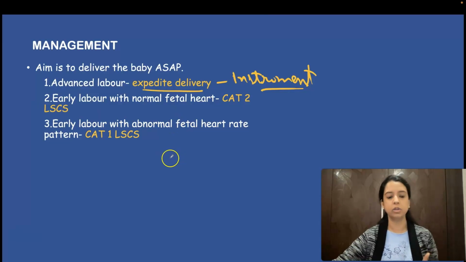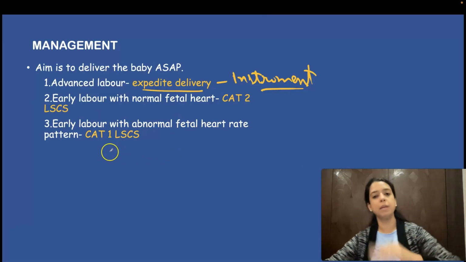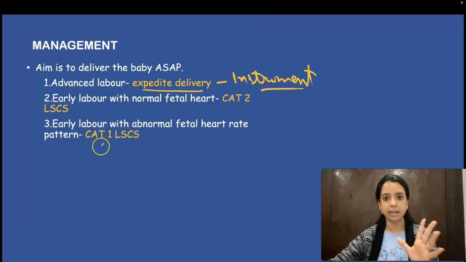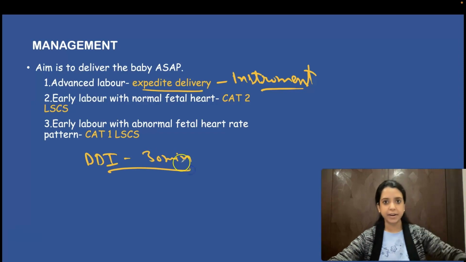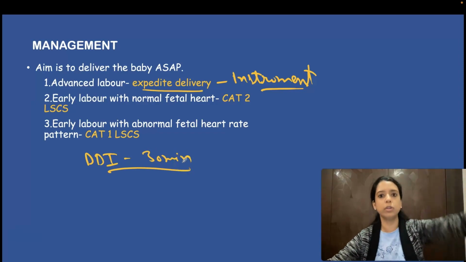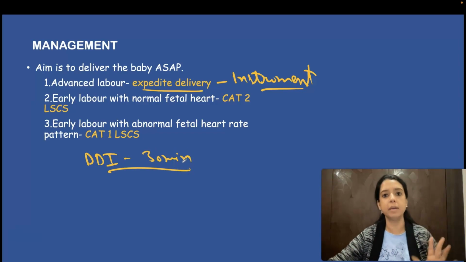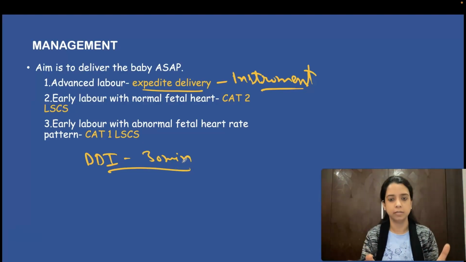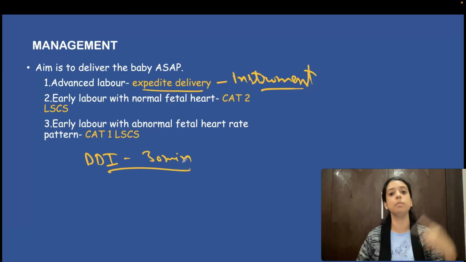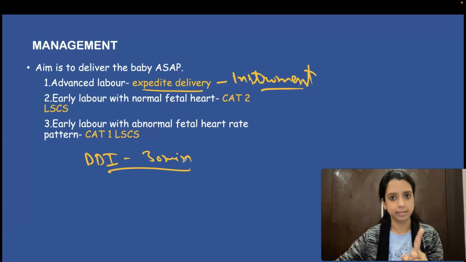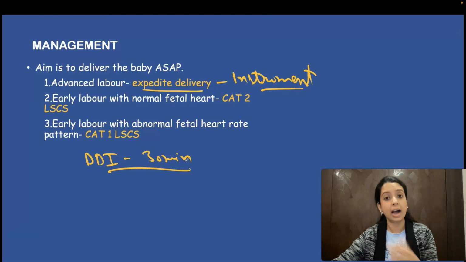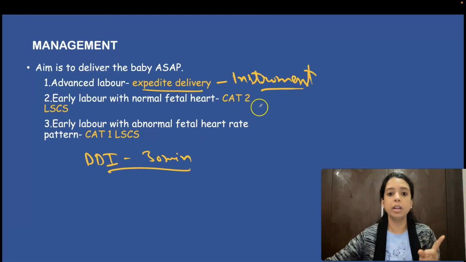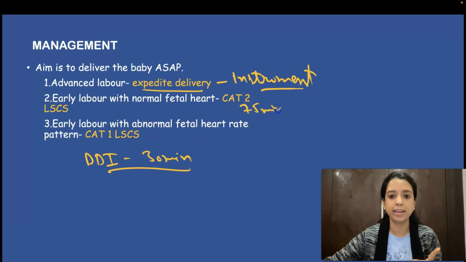कैटेगरी 1 और कैटेगरी 2. कैटेगरी 1 होता है अगर फीटल हार्ट भी एबनॉर्मल हो रहा है, then it means category 1, मतलब decision to delivery interval is 30 minutes. The time you decided till the time you took her to OT, prepared her, delivered the baby, वो सिर्फ 30 minutes के अंदर हो जाना चाहिए. Within 30 minutes the baby should be out. That is category 1 LSCS. Category 2 LSCS होता है that if the baby heart is doing fine, you have to deliver within 75 minutes. तब भी बहुत ज़्यादा टाइम नहीं है आपके पास.